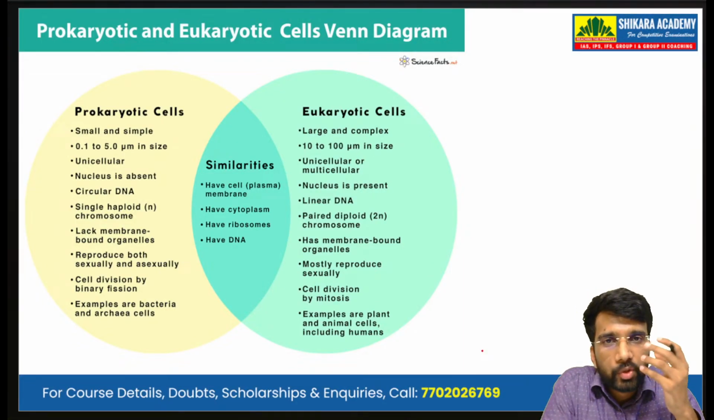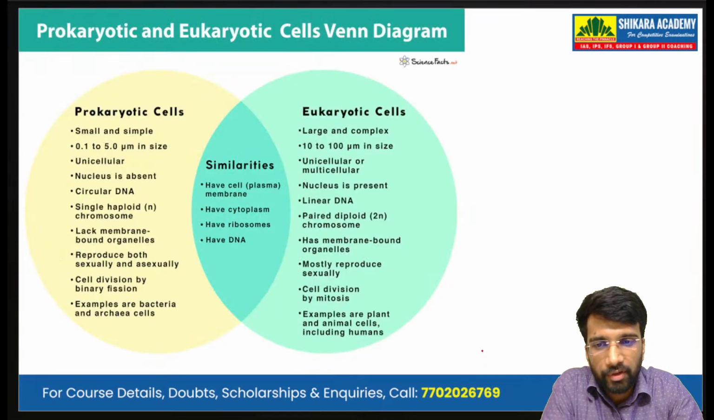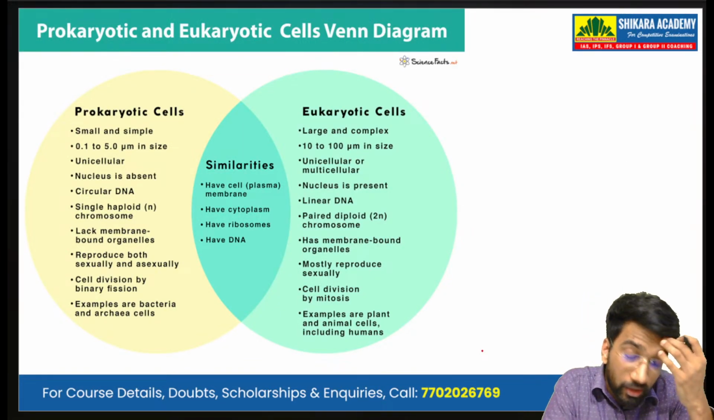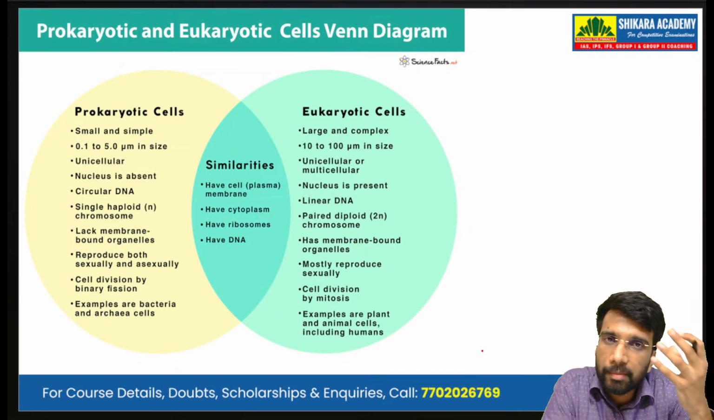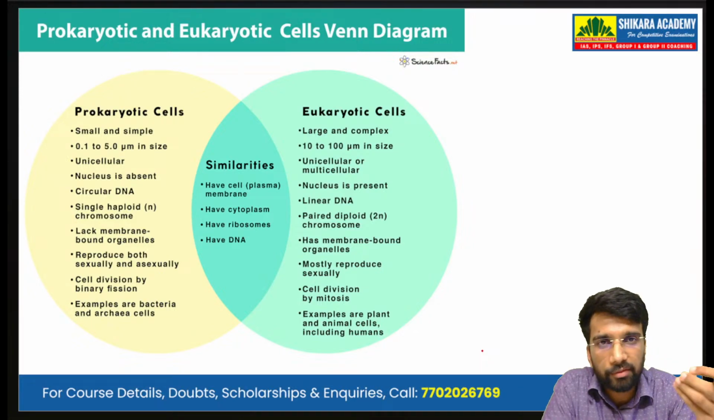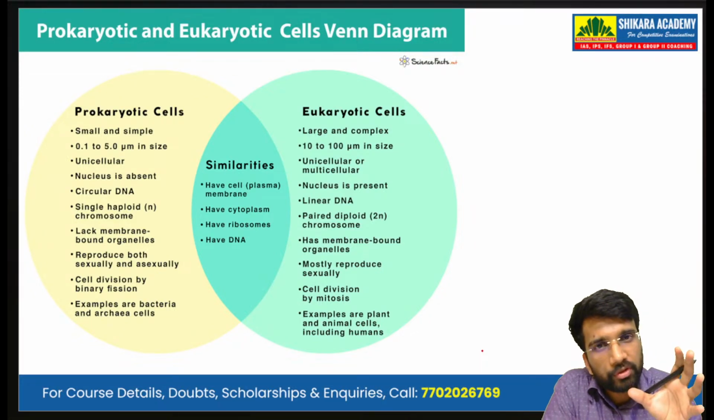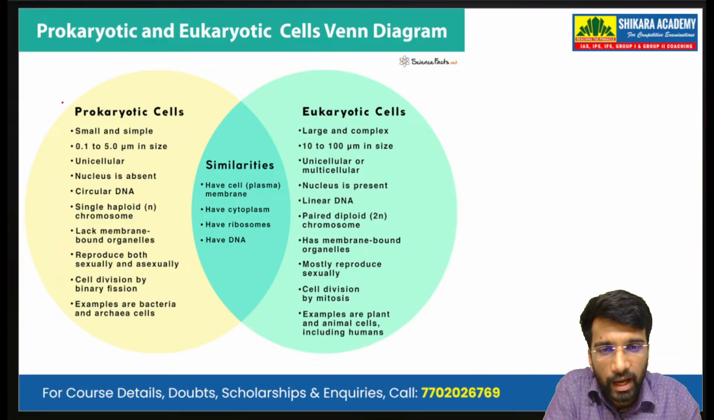Now we look at the two different types of cells. We are looking at the components of the cell, that is the plasma membrane, the nucleus, as well as the cytoplasm. But before that, we have to discuss the two different types of cells, that is the prokaryotic cells as well as the eukaryotic cells.